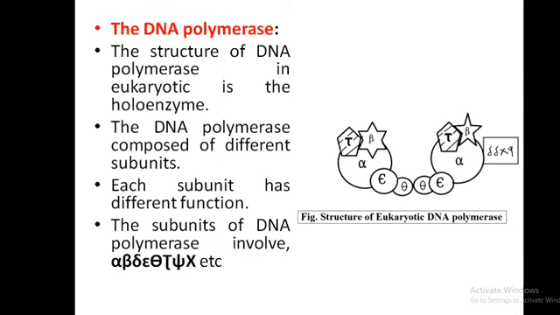The DNA polymerase is composed of different subunits, and each subunit has different functions. The subunits of DNA polymerase involve alpha, beta, delta, epsilon, theta, tau, psi, and a much more complicated structure and many more subunits. Even though we see alpha and beta, there are a number of subunits, and each subunit functions differently.